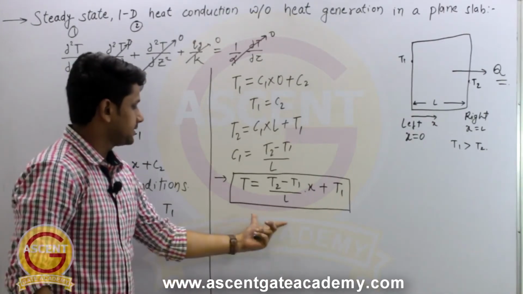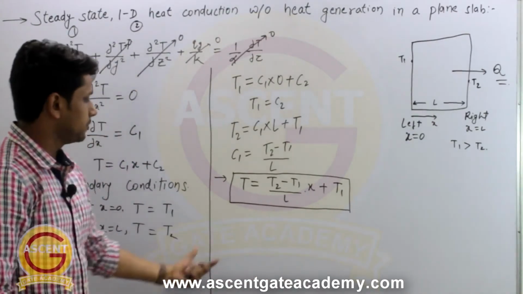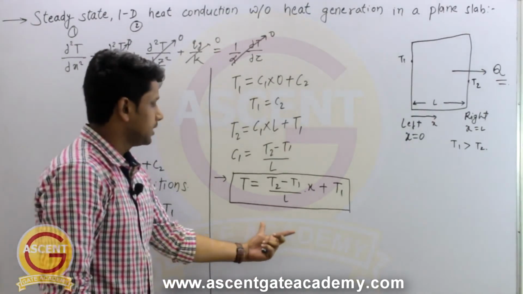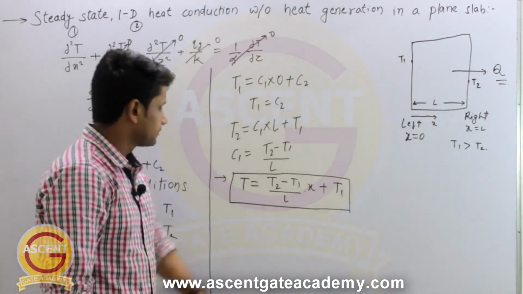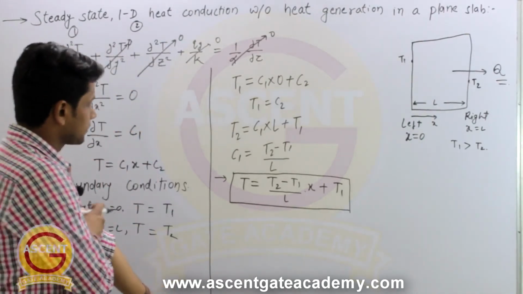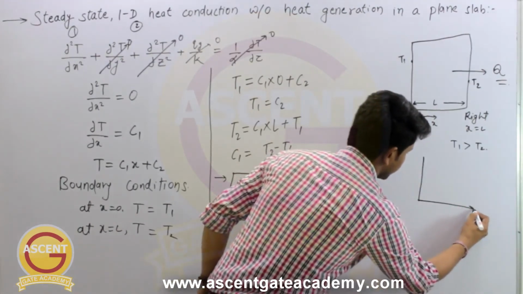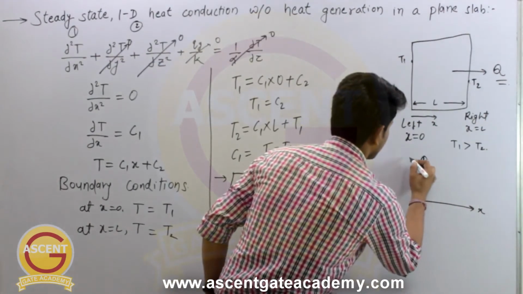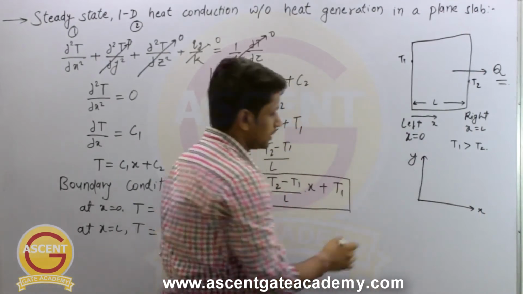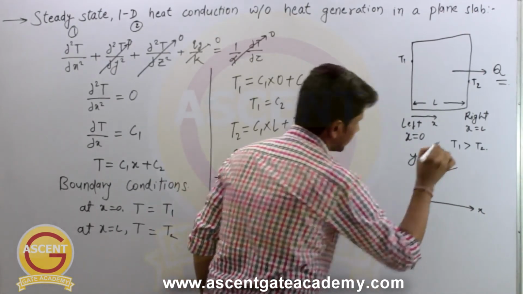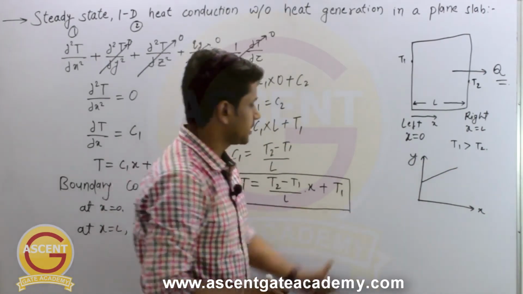Now we will analyze this temperature profile. Which kind of equation is that? It is a linear equation, right? How can we relate that? Let's say if we take x and y coordinates, and let's say there is a straight line, then what is the equation of this straight line?